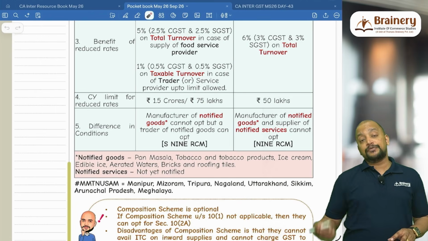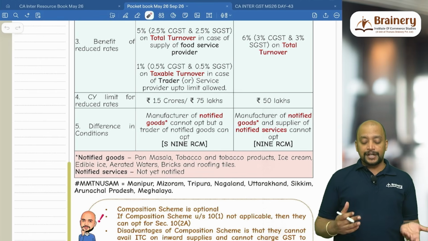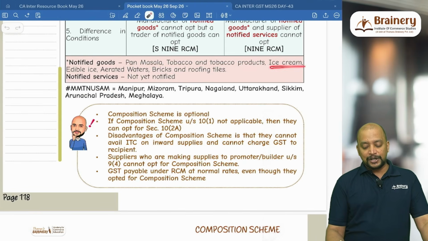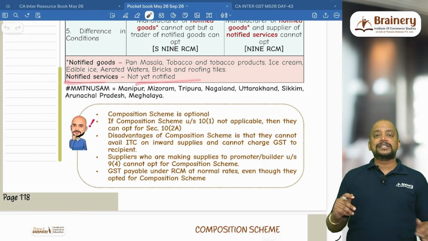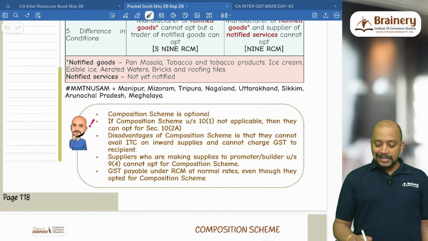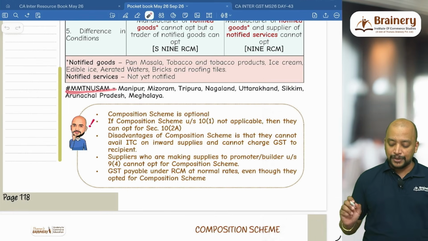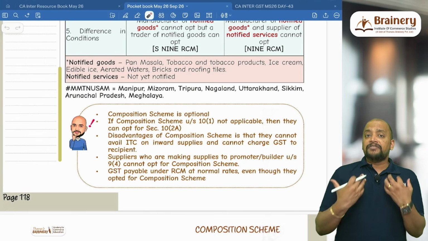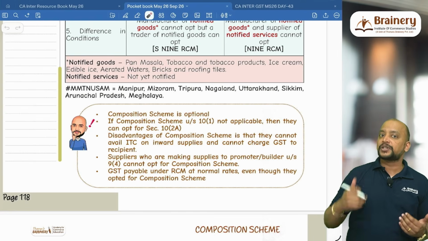Here, manufacturer of notified goods as well as supplier of notified services, but those services are not yet notified. So therefore notified goods: pan masala, tobacco, tobacco products, ice cream, edible ice, aerated waters, bricks and roofing tiles, whereas notified services are yet to be notified. And these are the special states for which the 75 lakhs limit will be applicable, that is MMT and USAM. And is this composition scheme mandatory or optional? Optional. If I am having a benefit, then I will definitely go for the composition scheme. So it is optional, I can decide.